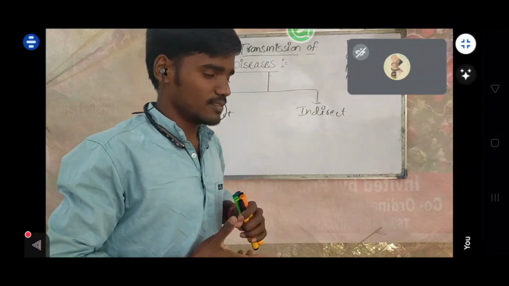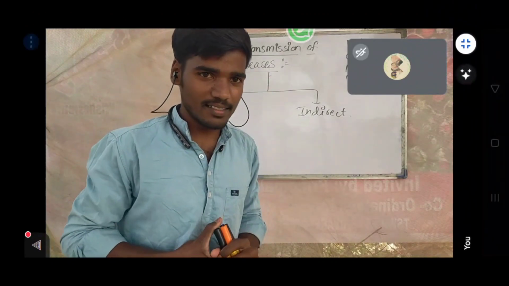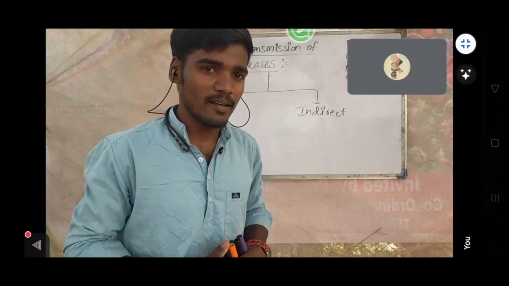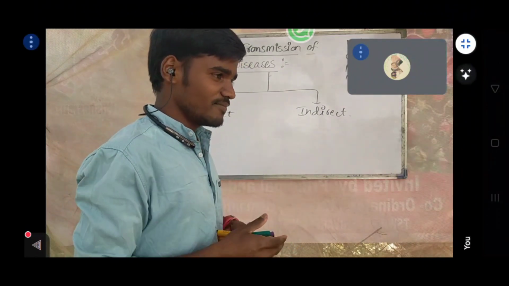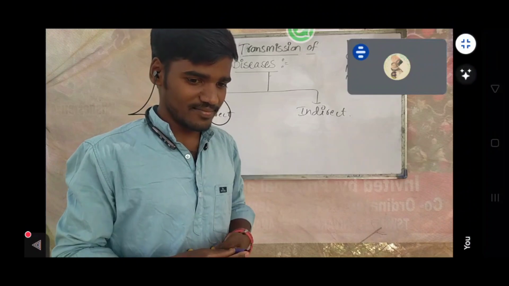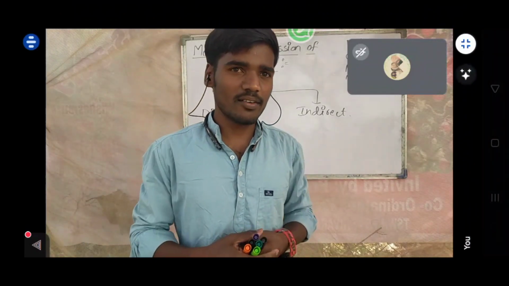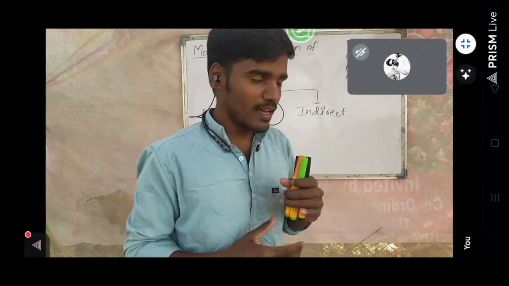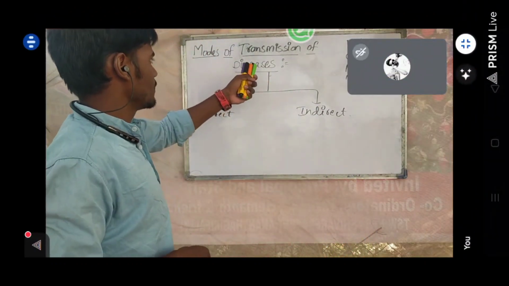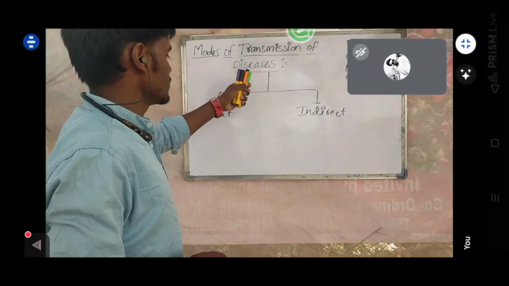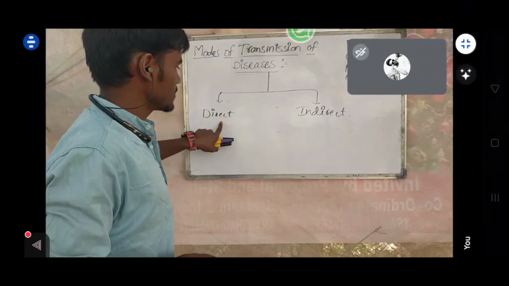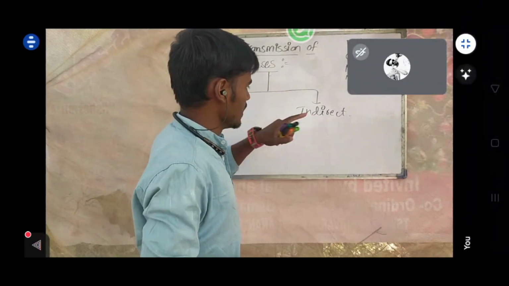What is disease? Yes, a disorder of the function or structure of our body, right? The modes of transmission of disease are divided into two types. The first one is direct and the second one is indirect.